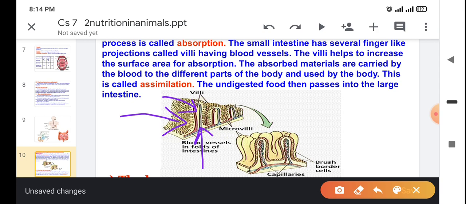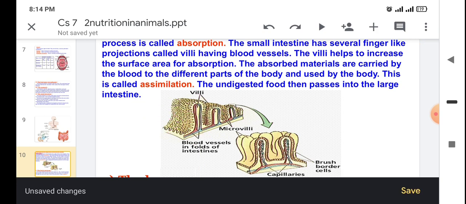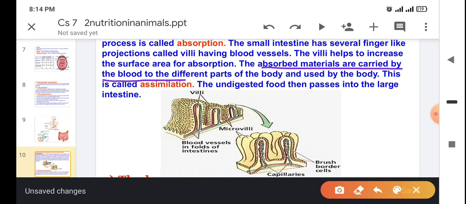Okay. So if in the exam a question is asked what is the assimilation process, you can write: absorbed material which is carried by the blood to different parts of the body and used by the body. This is called assimilation. And what is this absorbed material? This is actually glucose. And what is glucose? This is actually digested food.